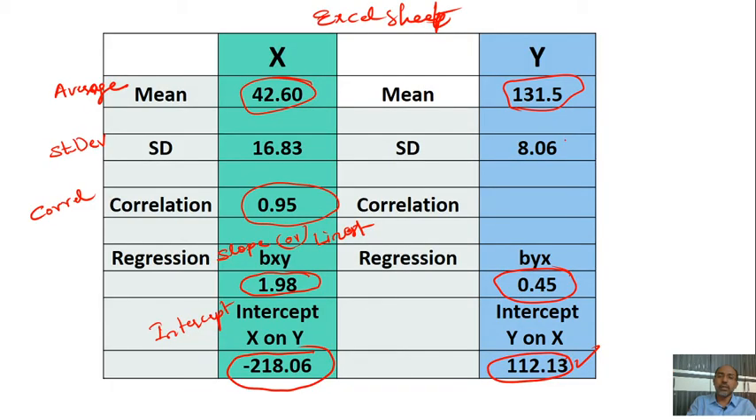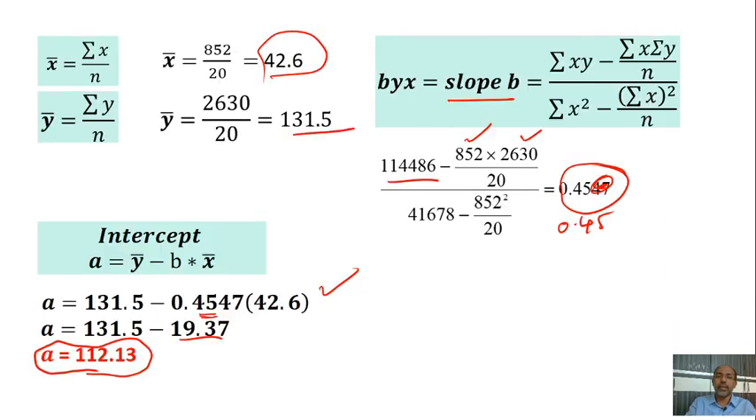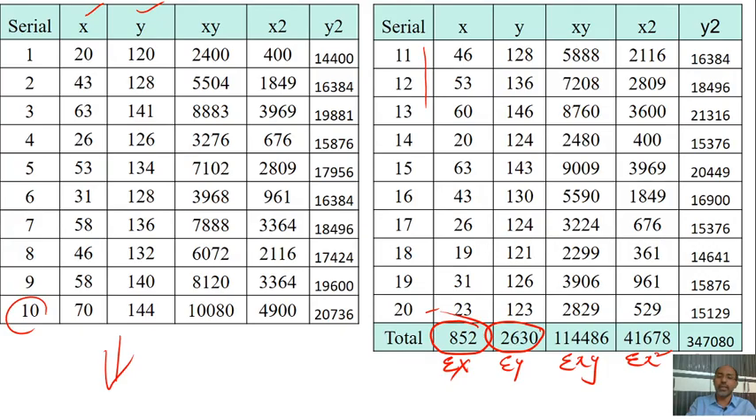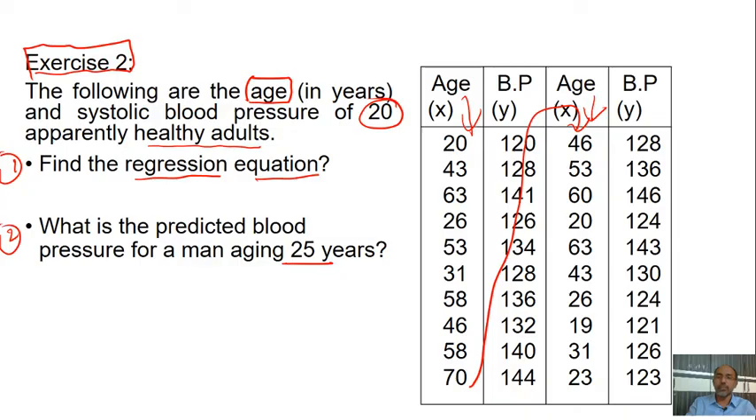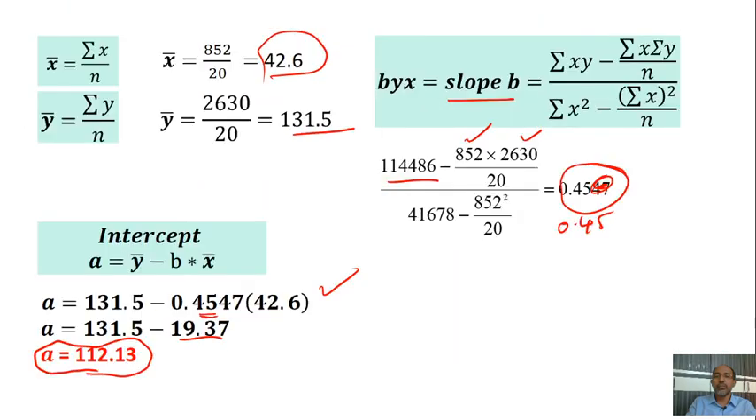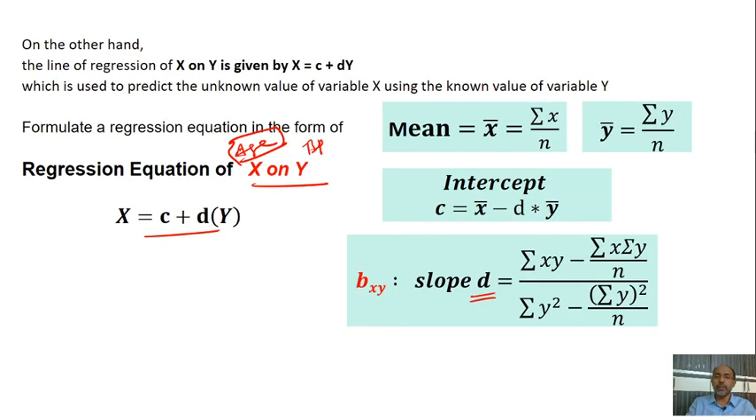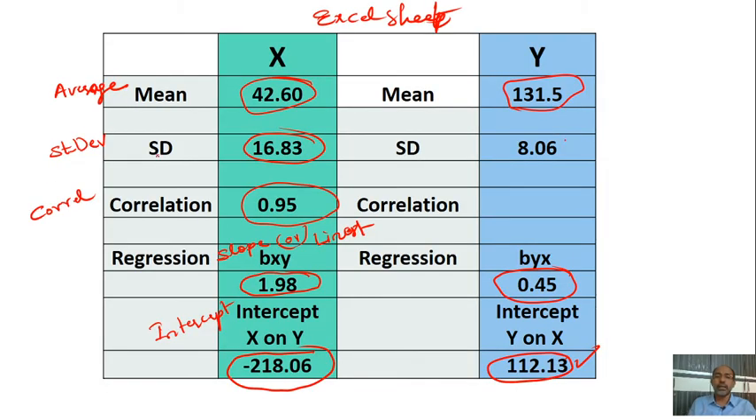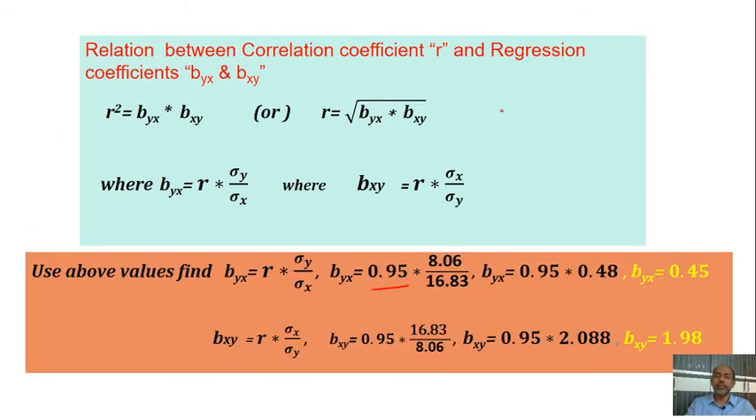These are already calculated, we have calculated using this data. What is the data? The BP and the age data, the same BP and age data. So this is the data, age versus BP. The standard deviation of x is given as 16.83, and for y it is given as 8.06. So we are talking about this one.